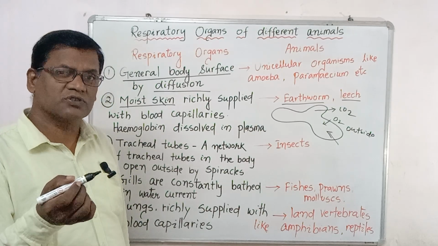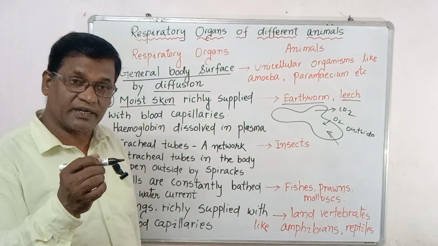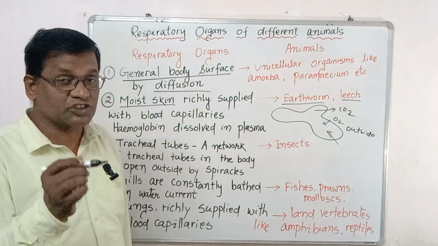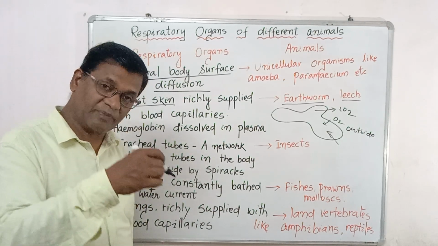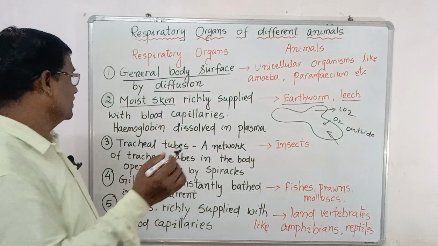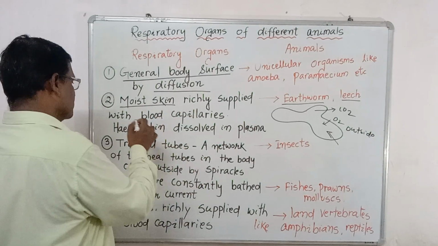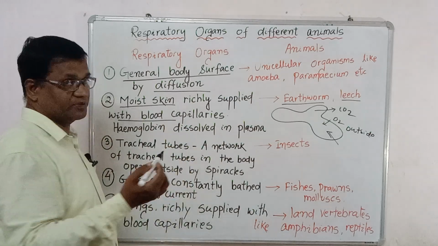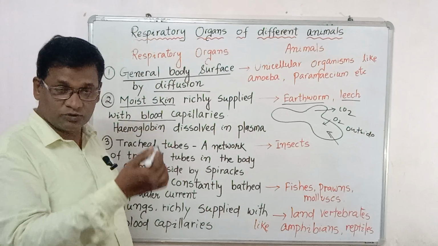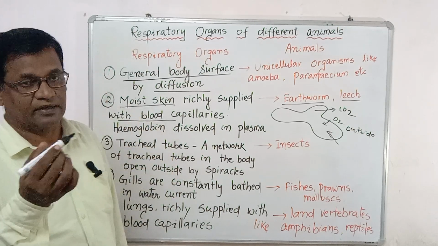Why are you getting confused? Skin we know, but what is moist skin? It means the skin is connected with blood vessels and is always moist. This moist condition takes oxygen from outside and liberates carbon dioxide to the outside. That's why moist skin is the respiratory organ of the earthworm and leech, because it is supplied with blood vessels immediately. They take the oxygen inside and use it for breaking down glucose food. After that, it liberates carbon dioxide.